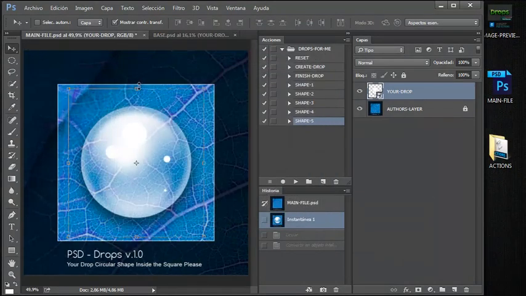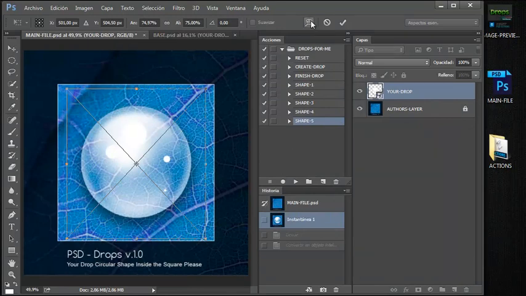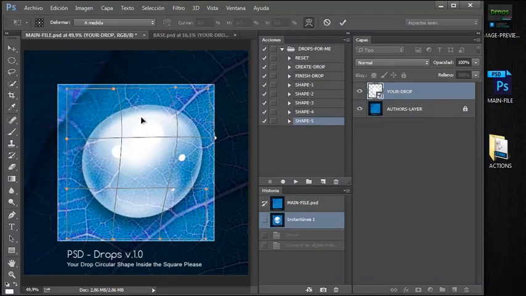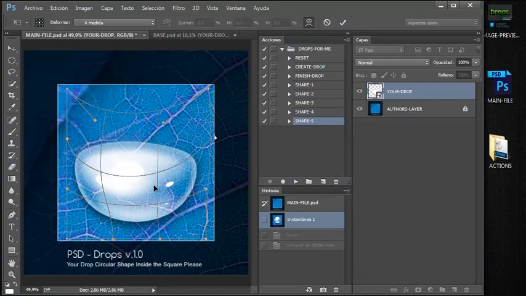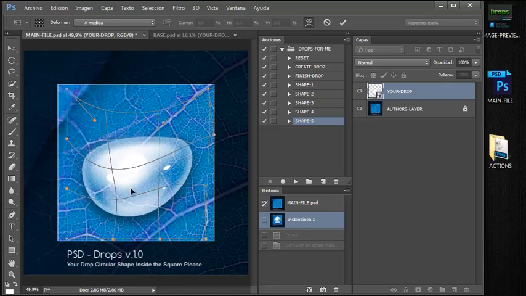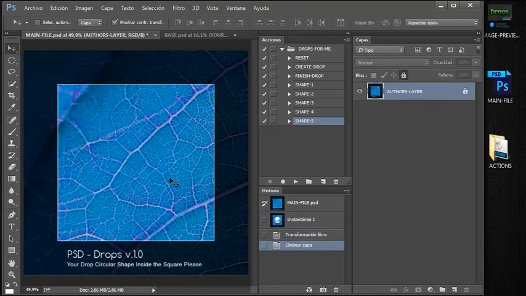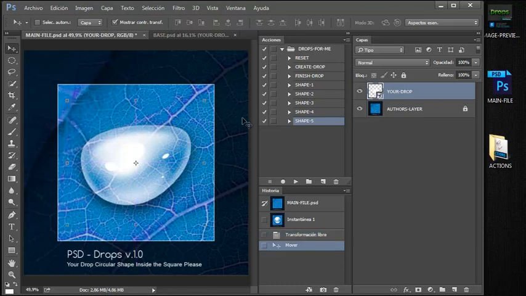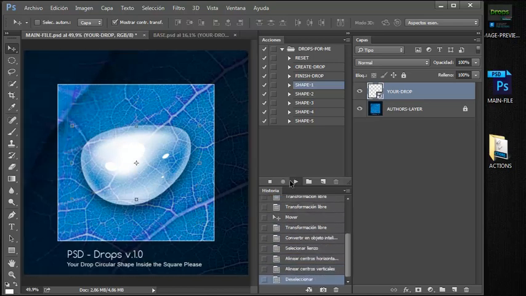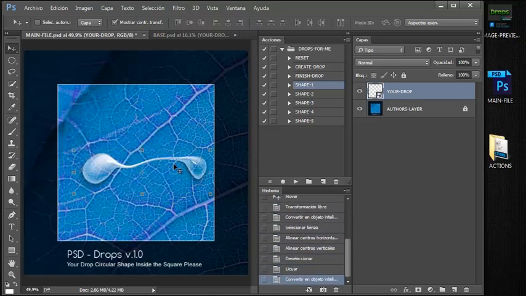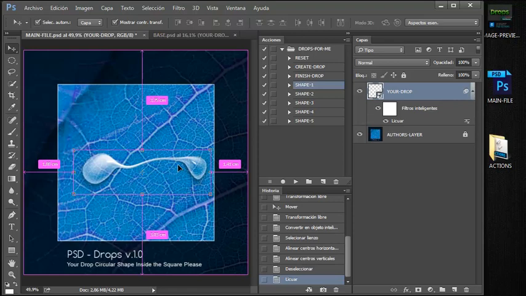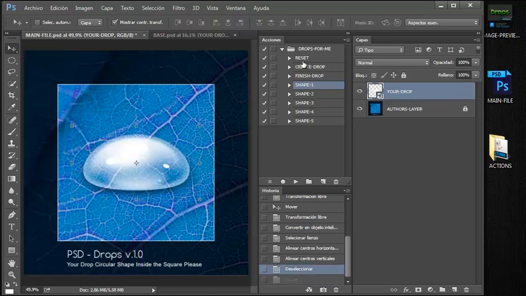Or also you can use just your deforming tool, so you can shape your drop the way you want. Sorry. And after this you can play with shape number 1, and you will get nice results. So that's all.